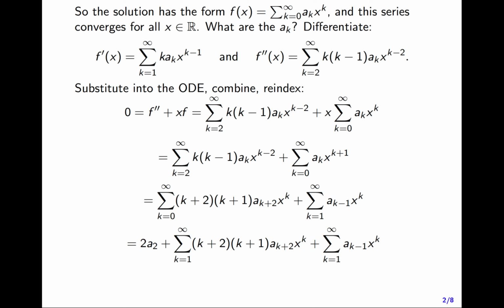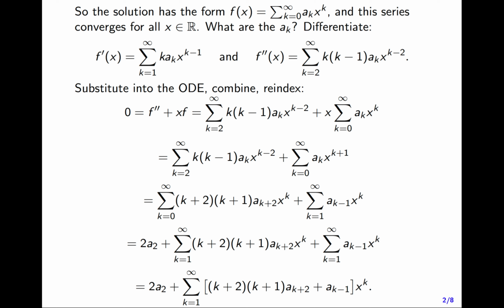x to the k. And now I can combine these two series into one because they have the same powers x to the k in each. So I have 2a_2 plus the sum from k equals 1 to infinity of this big coefficient, k plus 2 times k plus 1 times a_{k+2} plus a_{k-1}, times x to the k.